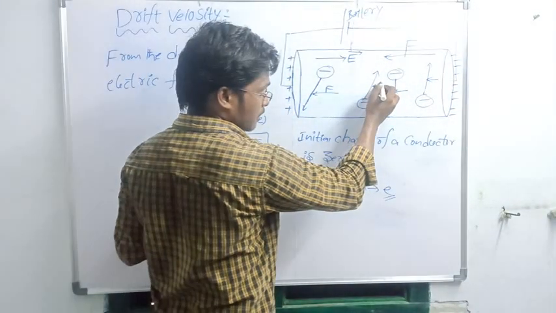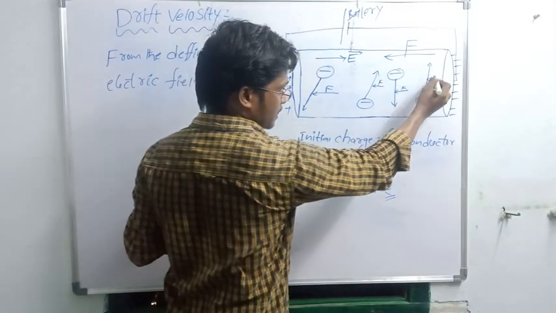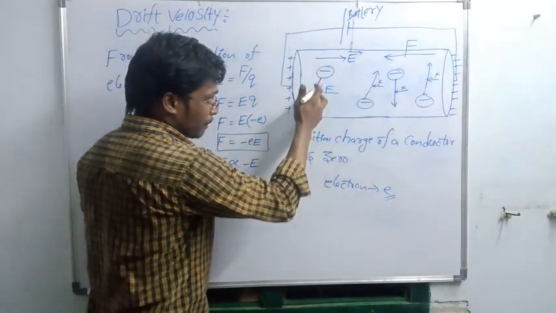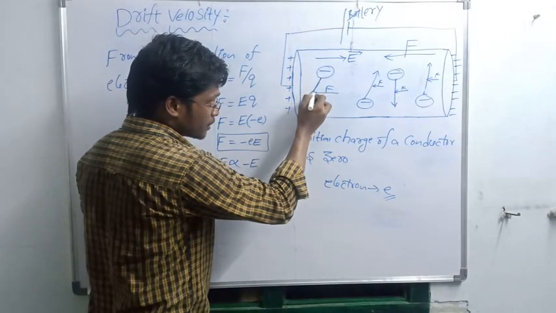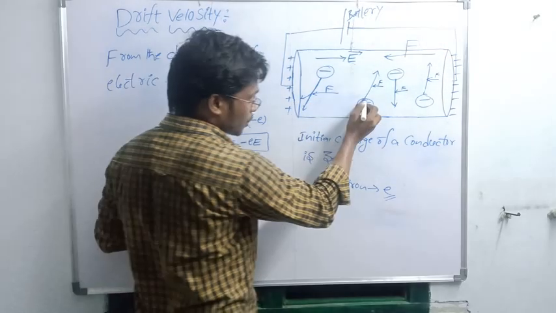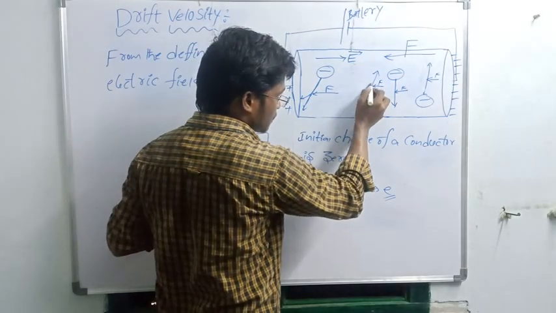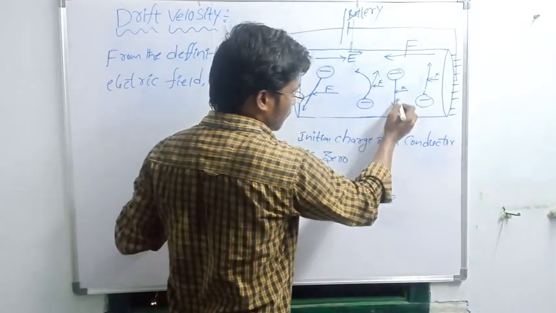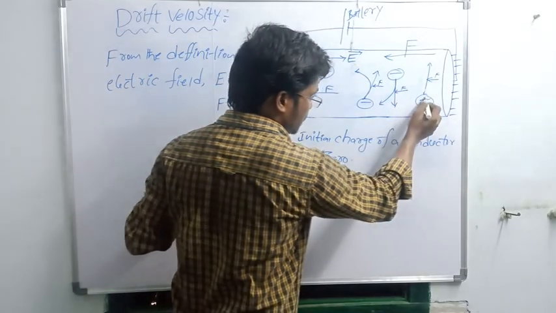Because of these forces, the path of the electron will be changed.